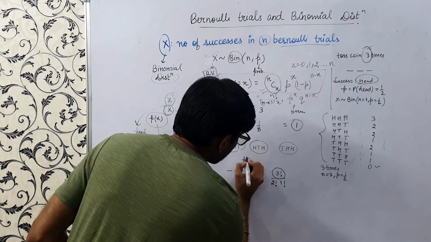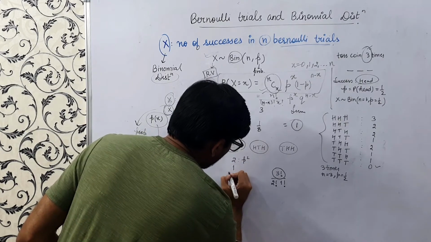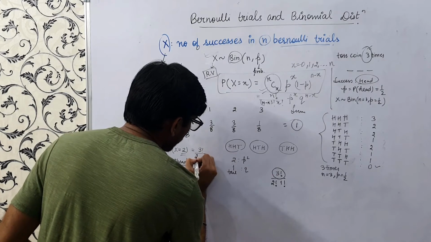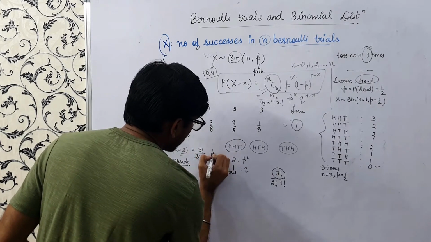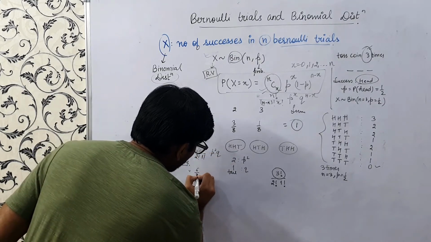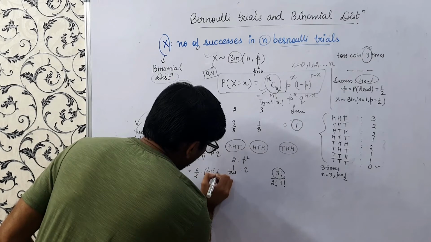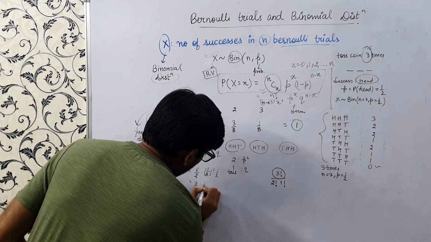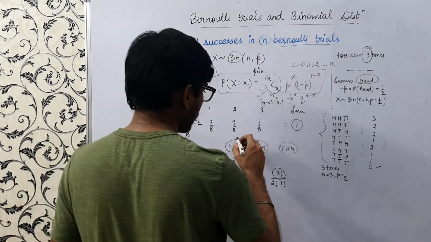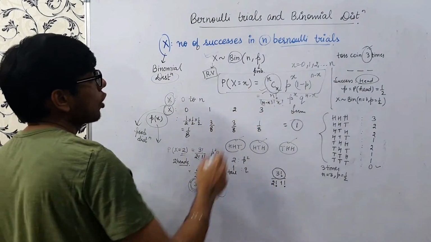So there is p square for the 2 heads, and 1 tail, it's q. So it's nothing but 3 factorial over 2 factorial, 1 factorial, into p square into q. So 3 factorial is 6 by 2, p square is 1 by 2 square, times 1 by 2. So this is 3 times 1 by 8, which is 3 by 8. What does this 3 come from? This 3 is the number of cases, 1, 2, 3, right? So this is the binomial distribution.